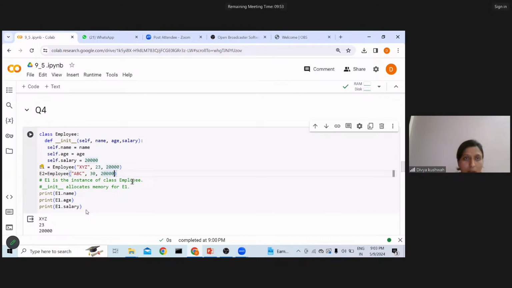So you can see over here, at the fifth index.